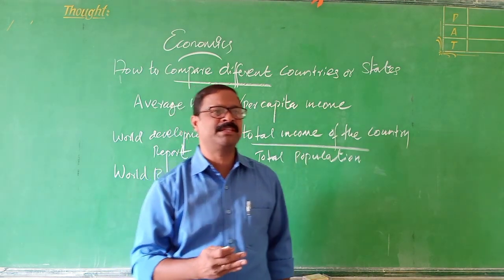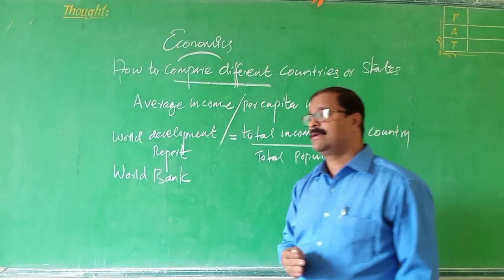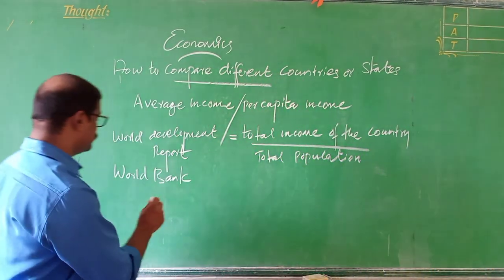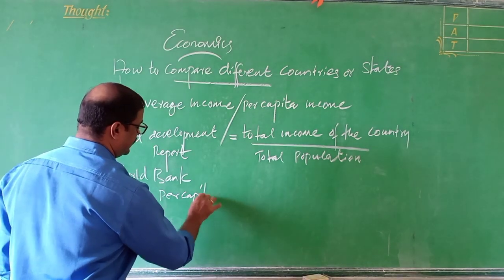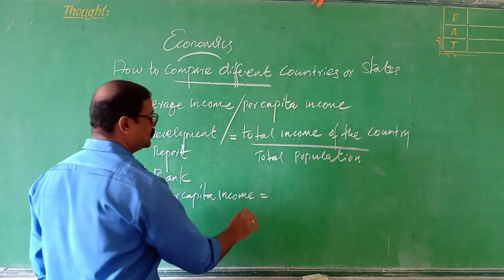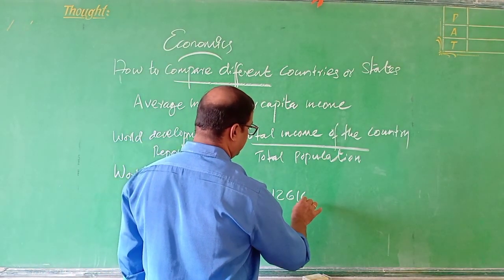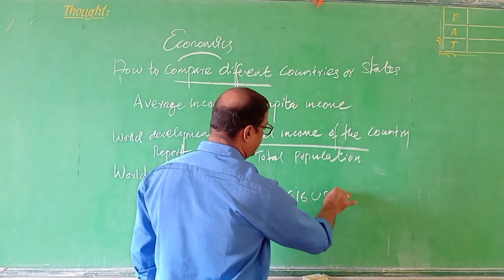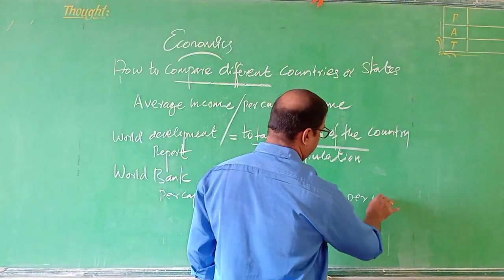So countries with per capita income equal to 12,616 US dollars per year.